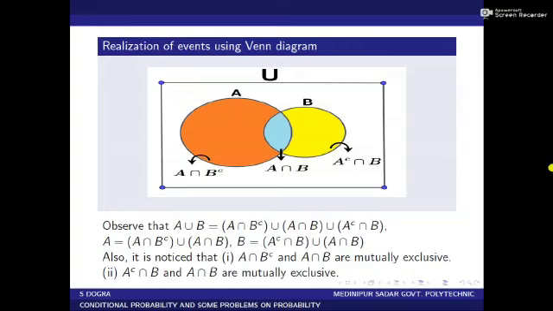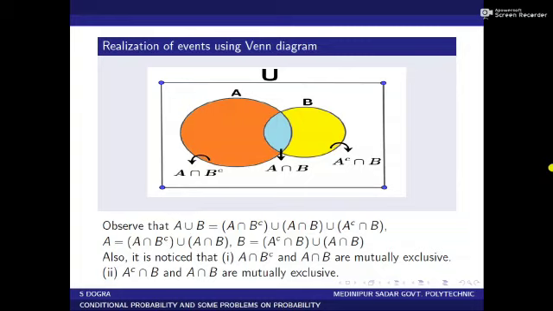Now we will realize events using Venn diagram. This is a Venn diagram where we have shown the universal set U. A and B are two events. A intersection B is shown here.